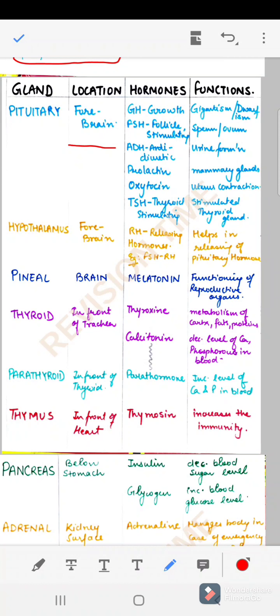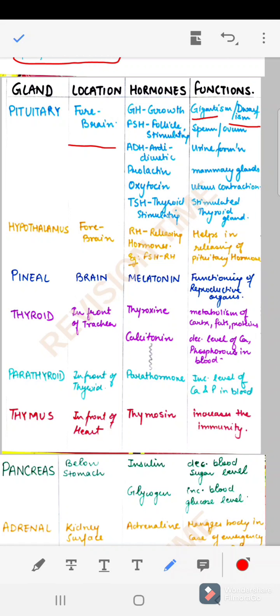If it is released in excess, it can cause a situation known as gigantism, in which a person is exceptionally big. And if it is in a lesser amount, it causes dwarfism, in which the person is exceptionally small in growth, right? There is less growth.